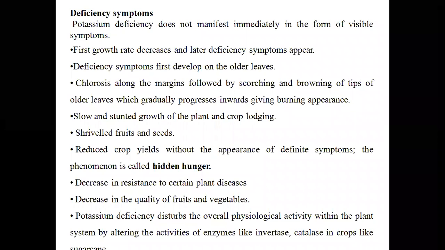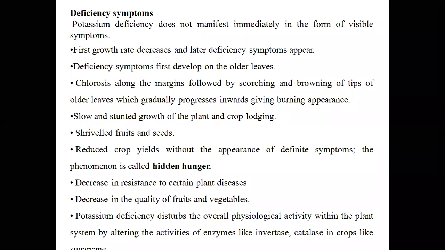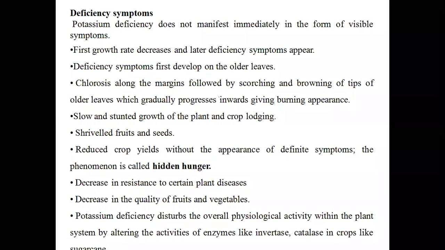Due to the deficiency of potassium, the crop yields will be reduced drastically because of stunted growth of the plant and crop lodging, etc. And the crops which are deficient in potassium will be prone to attracting plant diseases.